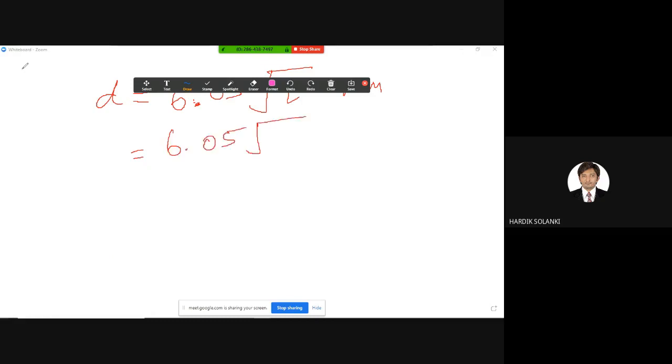Come on, can anybody answer? What is the thickness of plate given in the data? 15. Yes. 15 mm is the thickness of plate given. So this is your answer. Solve this. Come on, quickly. Find the answer. What is the answer?